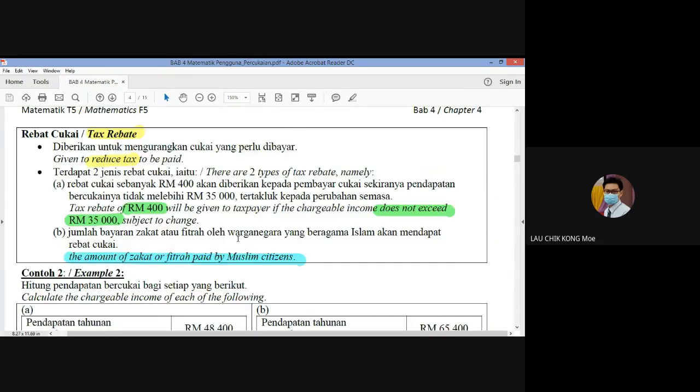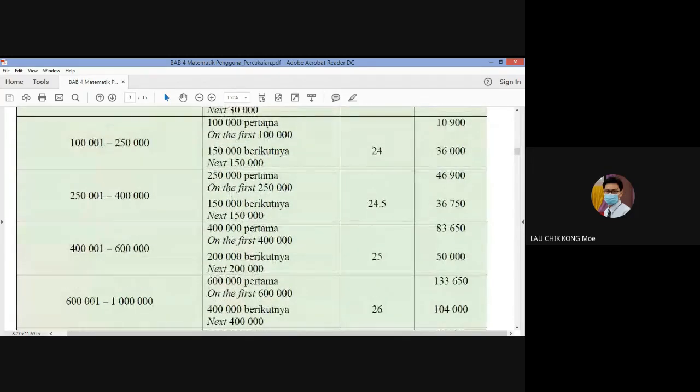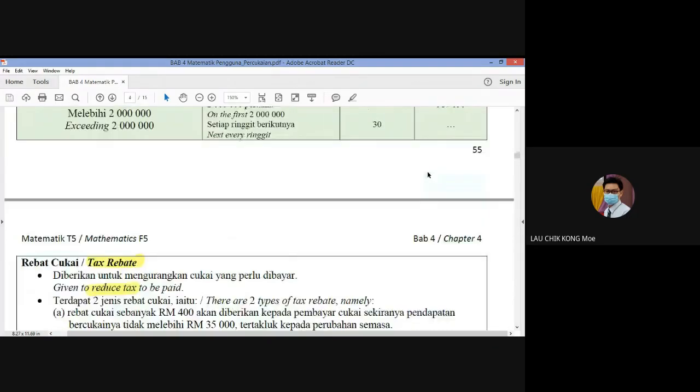Okay, and then this is a big amount. If we look at the table just now, 100,000 is here. Where is 100,000? This one. So if we look here, the first tax is already 10,000. So if your salary is big, you have to pay a lot of tax.